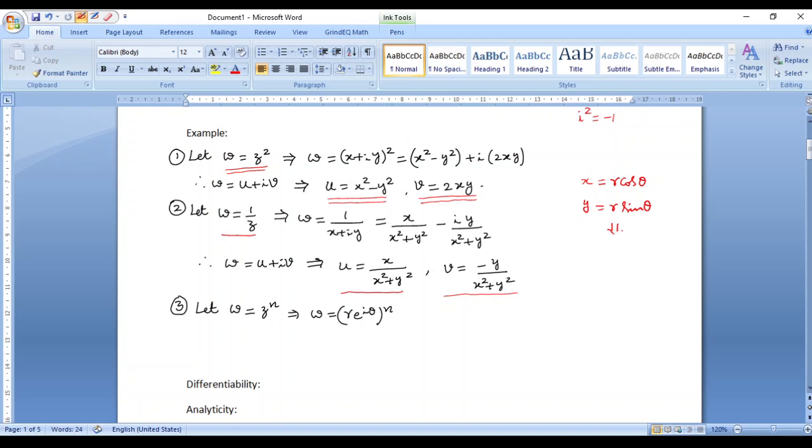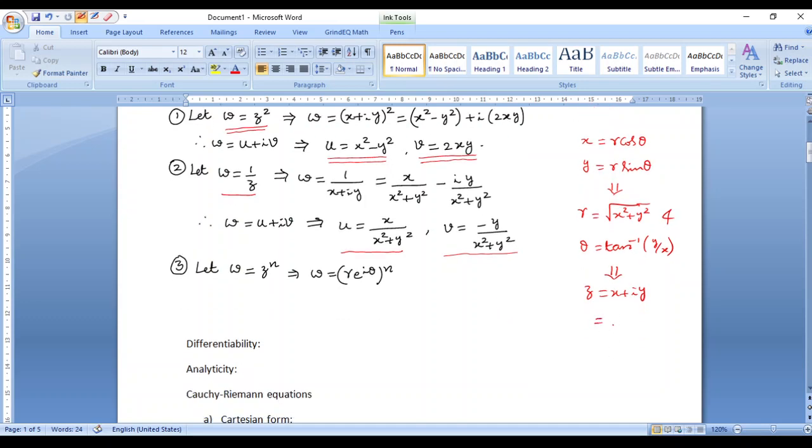So if you have x and y to be r cos theta and r sin theta, correspondingly r would be root of x square plus y square, and theta would be tan inverse of y by x, so that z, which is x plus iy, will effectively get simplified to, because x is r cos theta and y is r sin theta, we get an r common, and we are going to get cos theta plus I sin theta, which is effectively r into e to the power I theta.